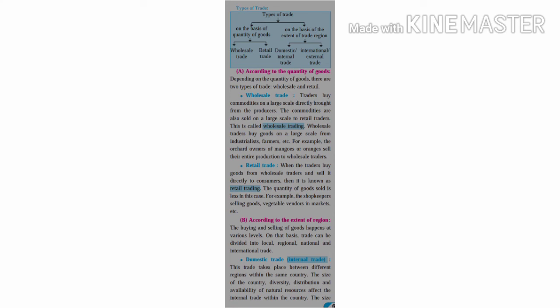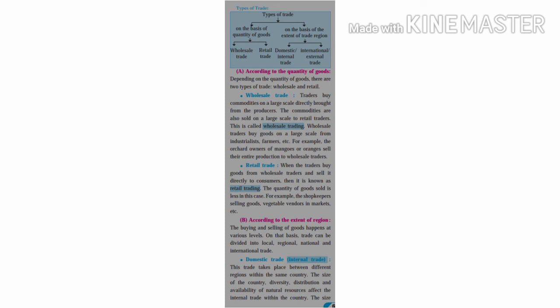The other type of trade is on the basis of the extent of trade region, and it is classified further as domestic or internal trade, and second, international or external trade. Furthermore, international or external trade is classified as import and export. With the help of the tree diagram you can draw this also in your classwork notebook.